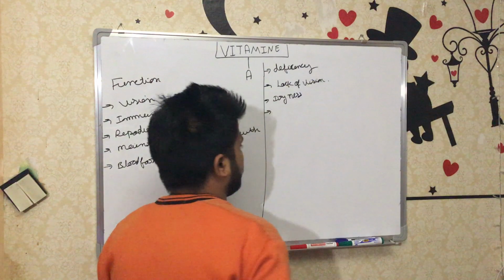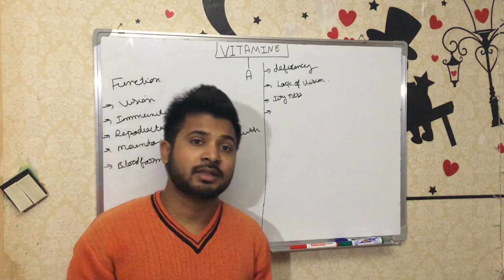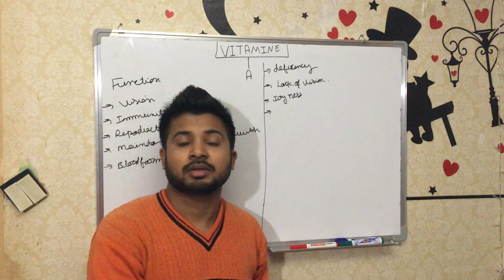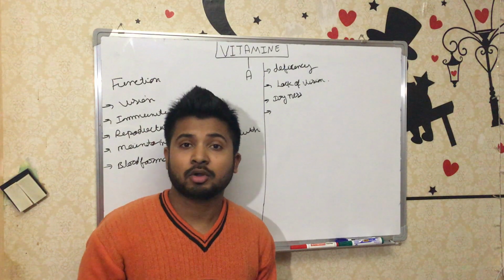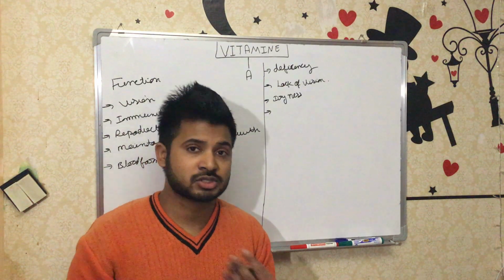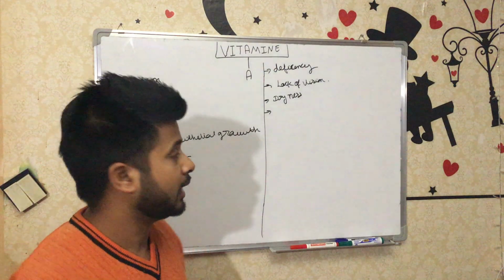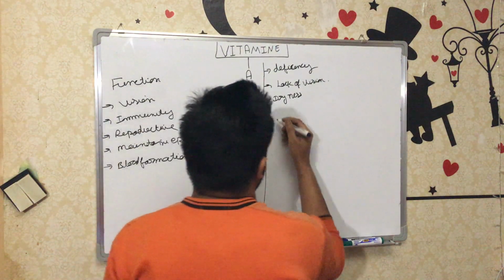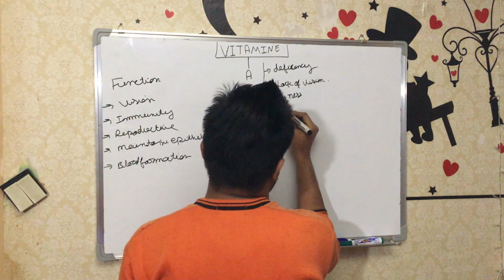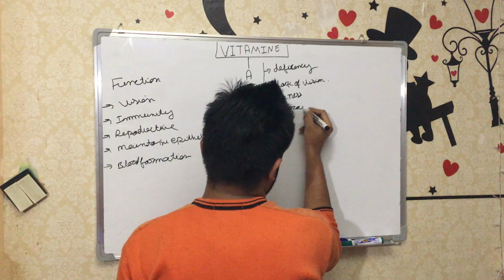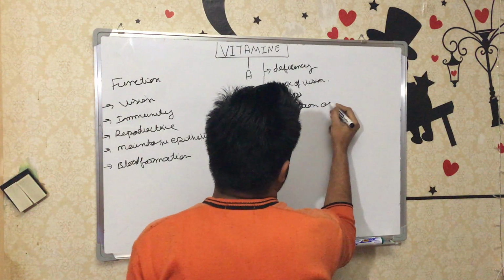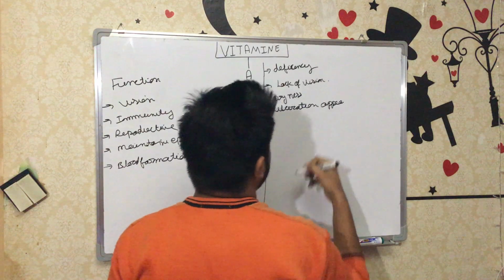And in a critical condition, after 1 or 2 months, even 3 or 4 months, if you do not start taking vitamin A or start treatment, it leads to ulceration formation. Ulceration appears due to keratinization.